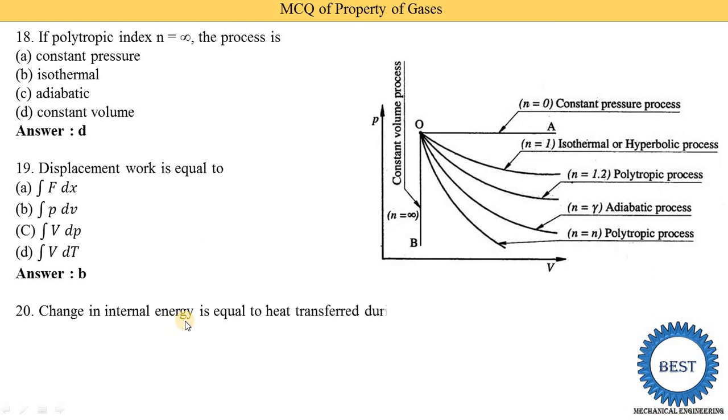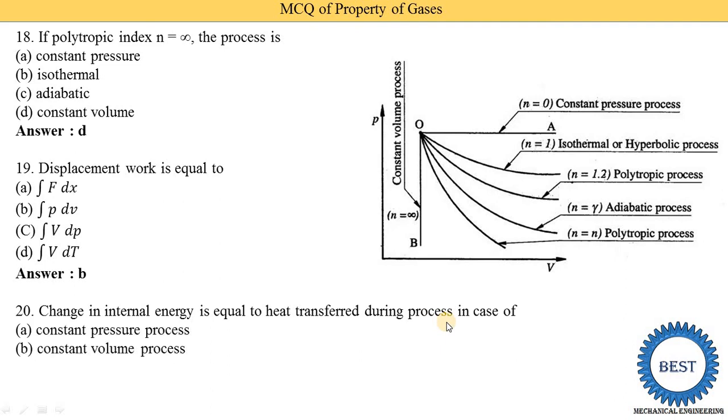Change in internal energy is equal to heat transfer during which process: constant pressure process, constant volume process, adiabatic process, or isothermal process? Both are the same during the constant volume process. When the process is constant volume, at that time there is no work done.